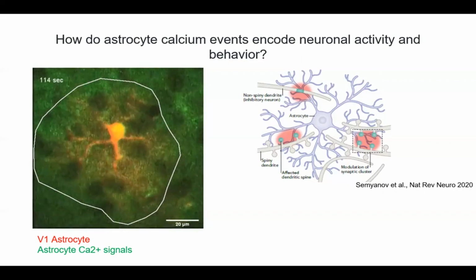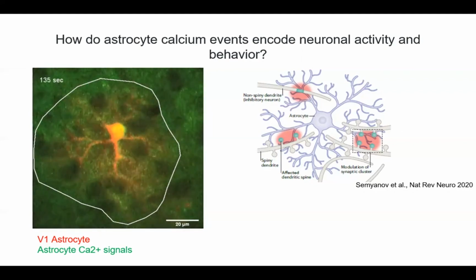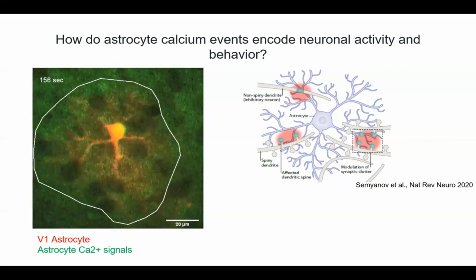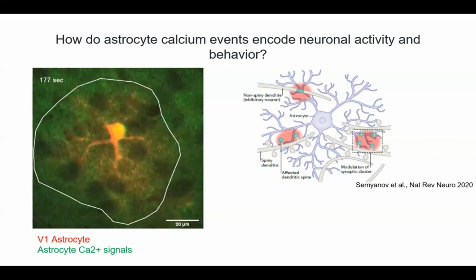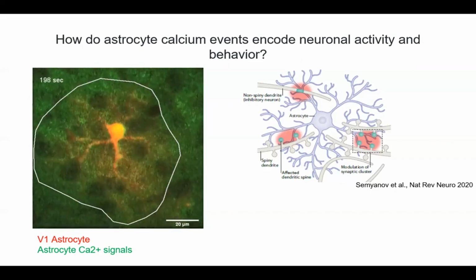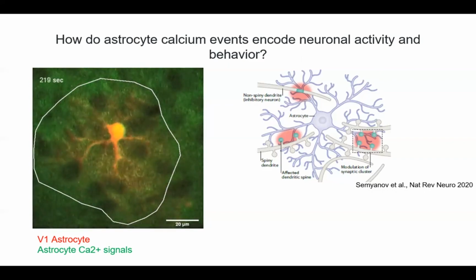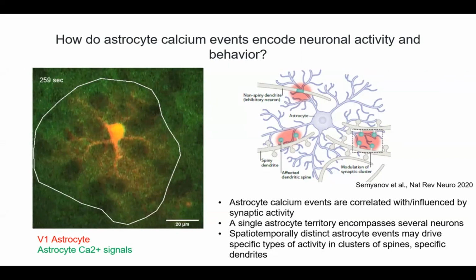And so given the diverse events in astrocytes in microdomains, which you can appreciate by the diverse signals in the video, and the fact that they encompass several neurons within their territory, the aim is to translate this astrocyte microdomain event code to understand how they represent activity across several neurons and downstream behavioral output.